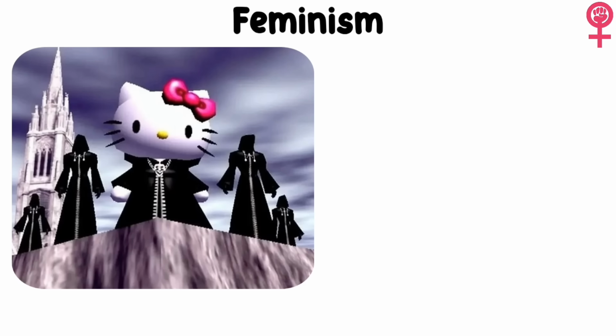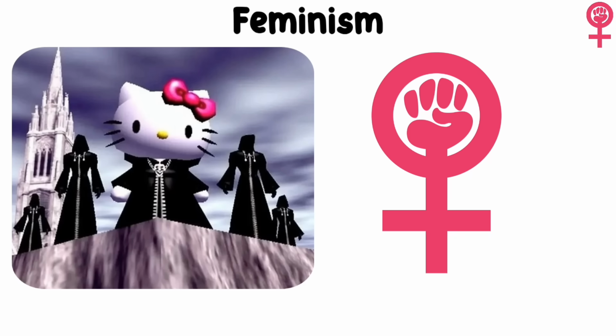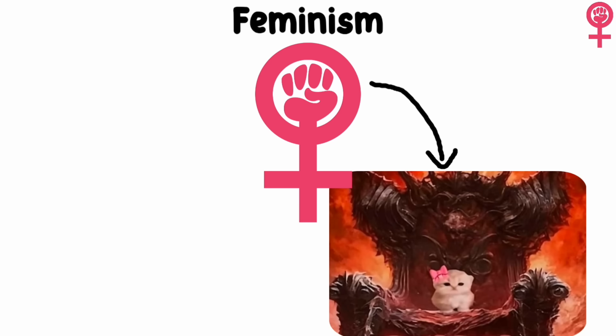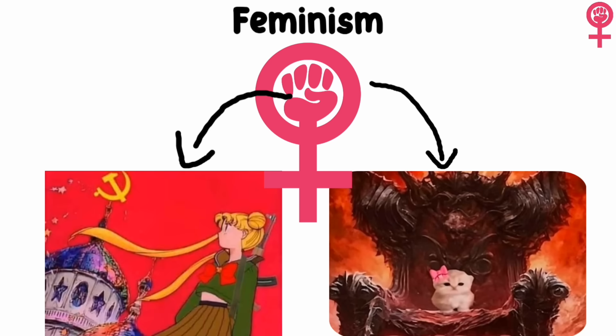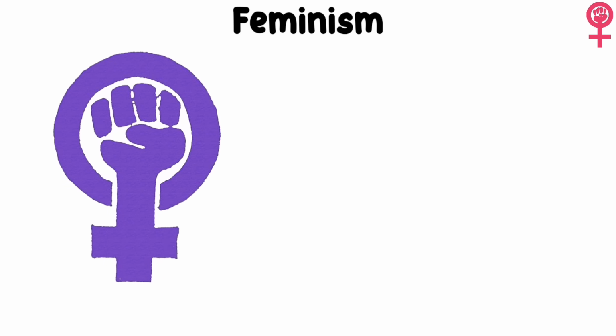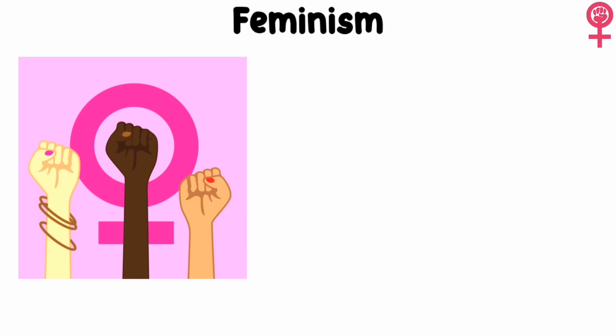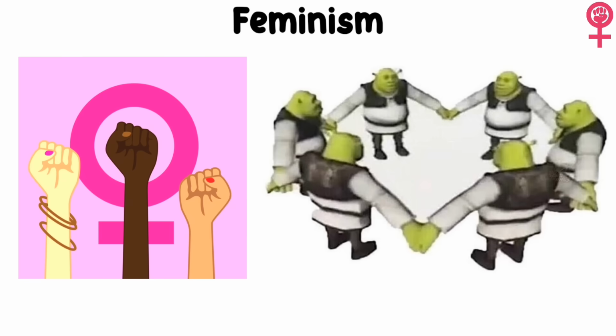Feminism. The most recognizable symbol of feminism is the Venus symbol with a raised fist inside it. The Venus symbol represents femininity, while the fist stands for strength and activism. Other symbols include the color purple, linked to the women's suffrage movement, and 3 interlocking fists, showing unity among women from different backgrounds.